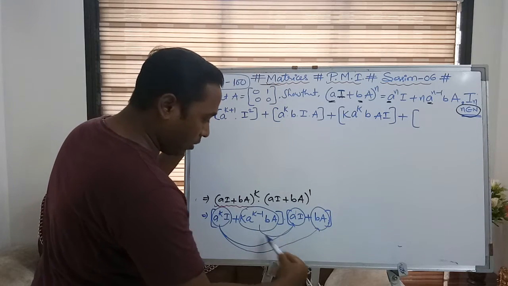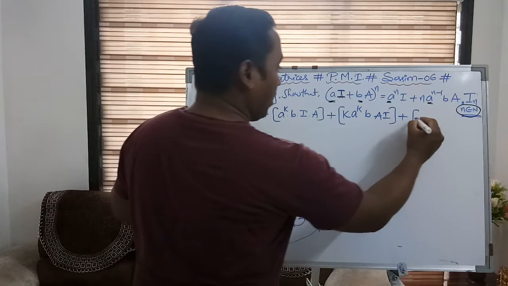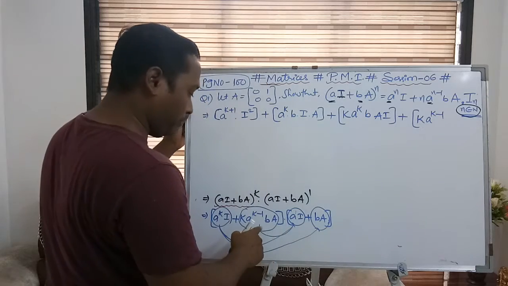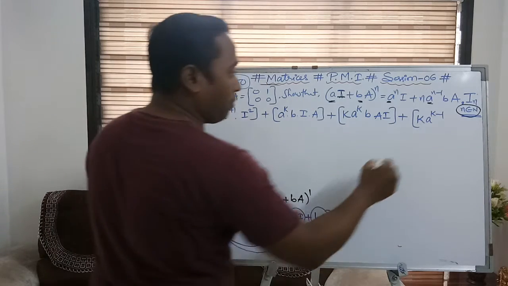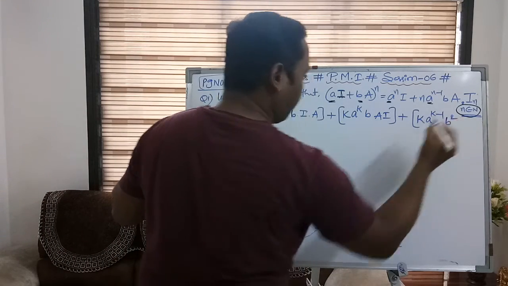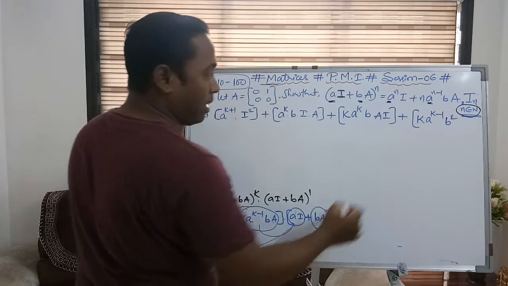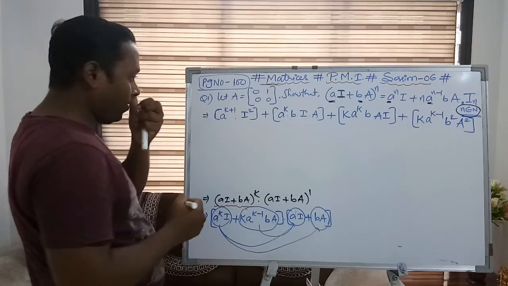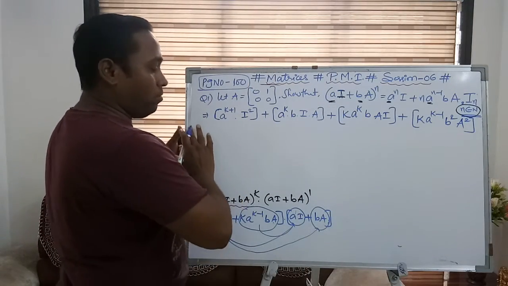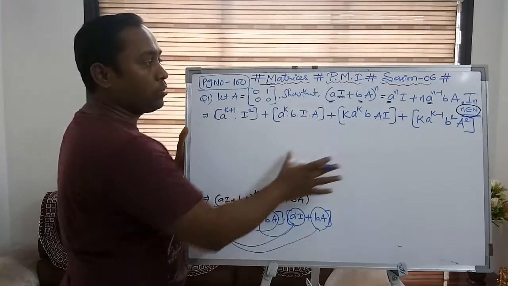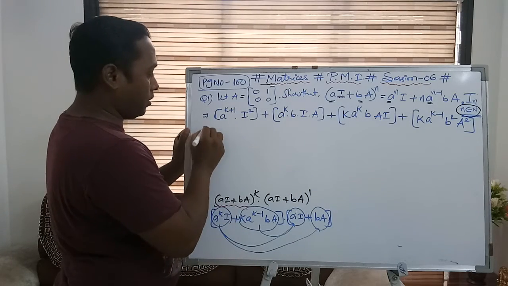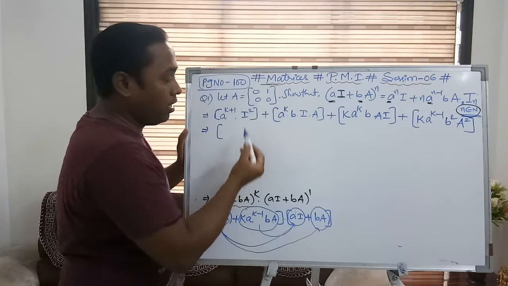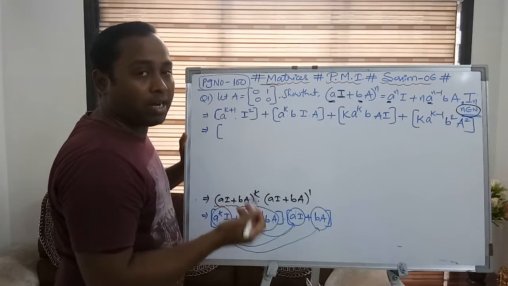Plus. Now next. Similarly, if you multiply these two parts, what will you get here? k into a to the power of k minus 1. b into b, what will it be? b square. Then A into A matrix is matrix square. A into A. Now the multiplication is done. Now we just need to simplify further to get the RHS. That's it. So we know that I square is what? I only. Identity matrix is multiplied by identity matrix.